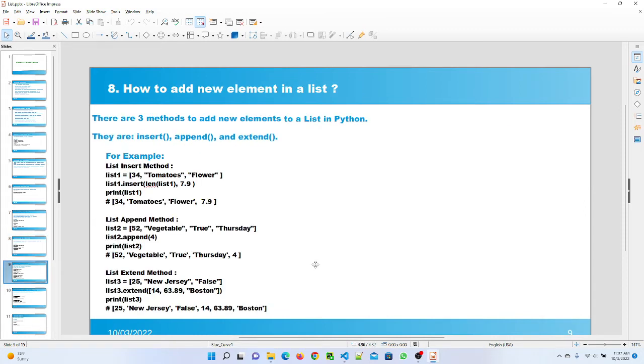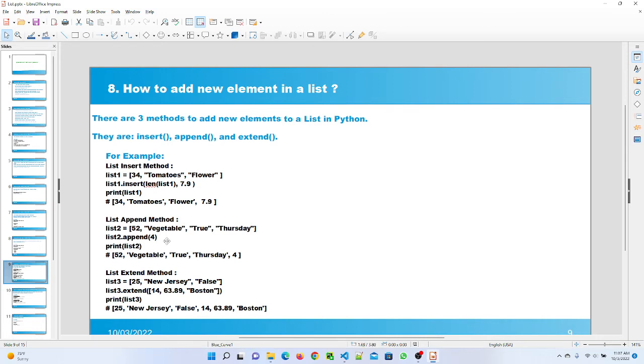Question number 8 is, how to add a new element in a list? There are 3 methods to add new elements in a list. First one is the insert method, second one is the append method, and third one is the extend method. Here I give the example for that. I mention the list insert method. I gave the list one, and when I call the list.insert method and use the value 7.9, after executing it shows that 7.9 is added in my list.